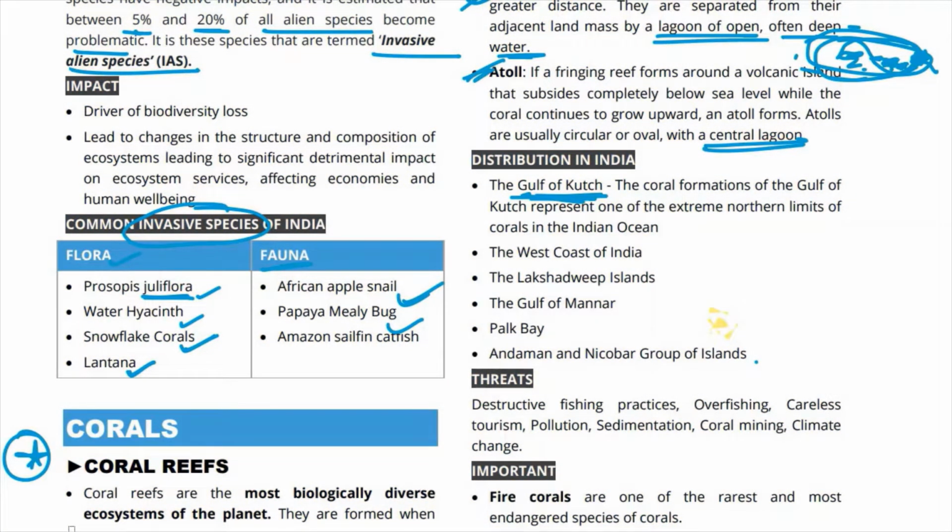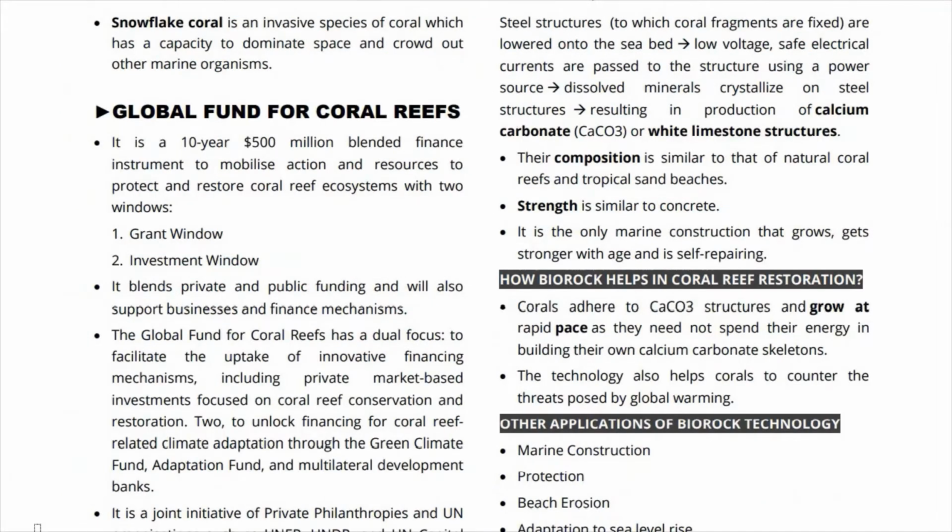So fire corals are one of the rarest and the most endangered species of corals. And snowflake coral, whose image I showed you when we were talking about invasive species. Snowflake coral is an invasive species of coral which has the capacity to dominate space and crowd out other marine organisms. So snowflake corals are actually invasive species.